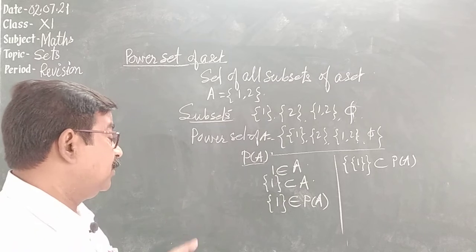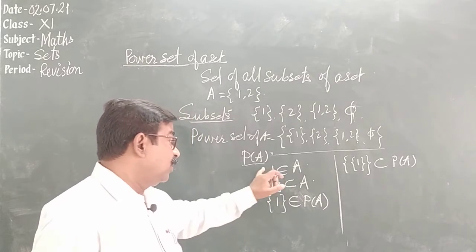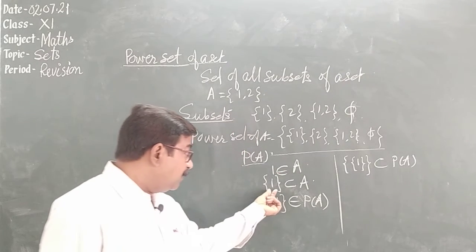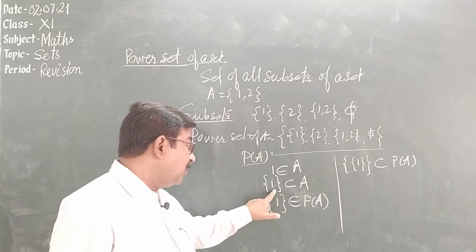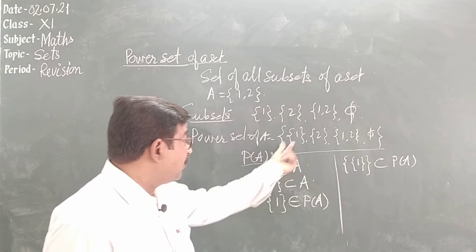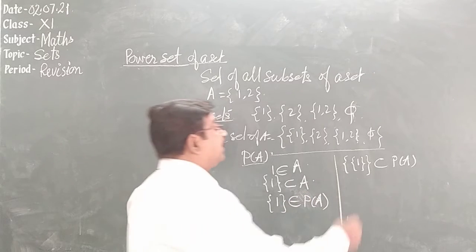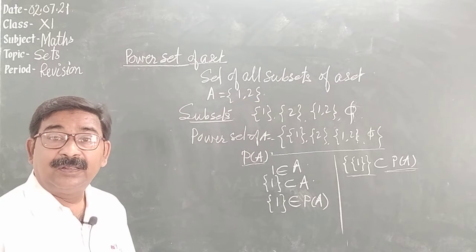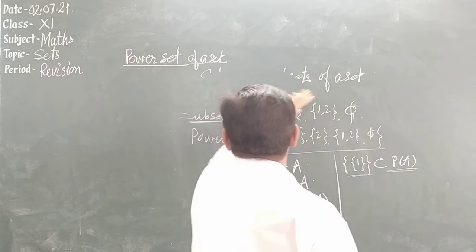So try to understand. Whenever we write the element, it belongs to the set. So 1 belongs to A. 1 is the element of set A. Now in curly bracket, {1} is an element of the subsets. So this {1} is a subset of A. Now this {1} is an element of the power set. This {1} belongs to P(A). And when we write this in another bracket, this is a subset of P(A). Is it?